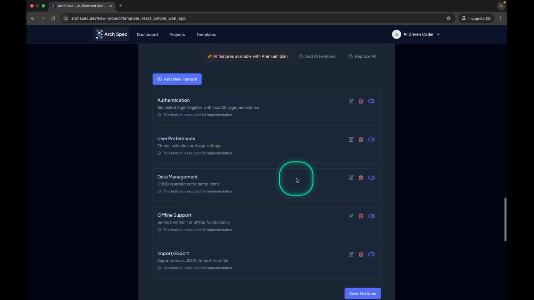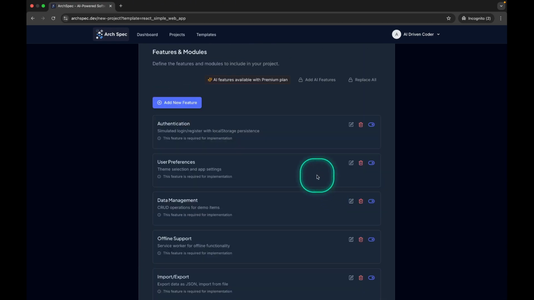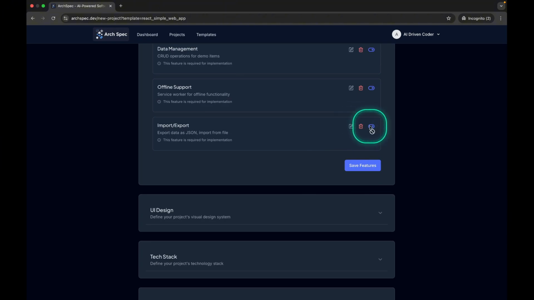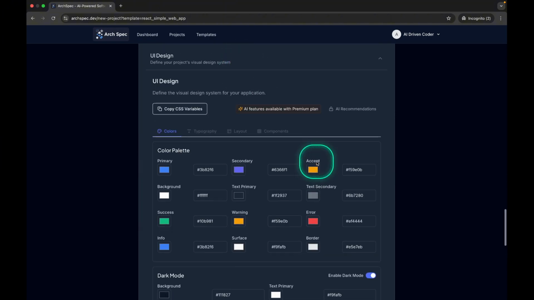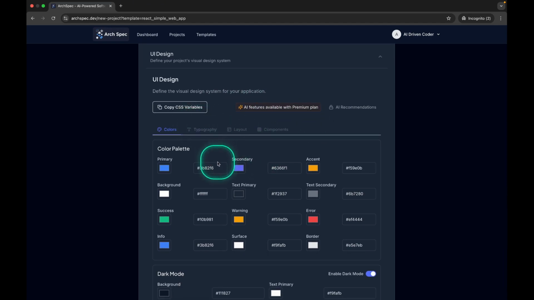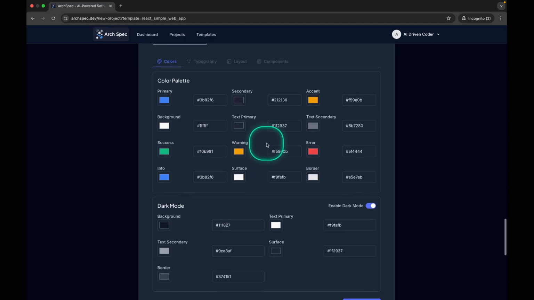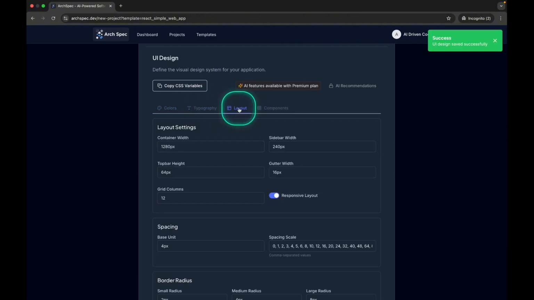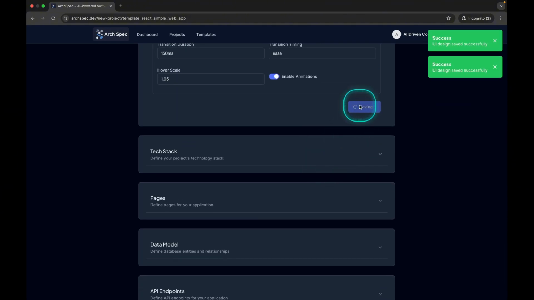We can manually edit them, add more, save, or delete them as needed. For UI design, you can see the preset from the template. Now, this is no longer a template but a project. We can still change the colors and save by going to other tabs or clicking the Save UI Design button.